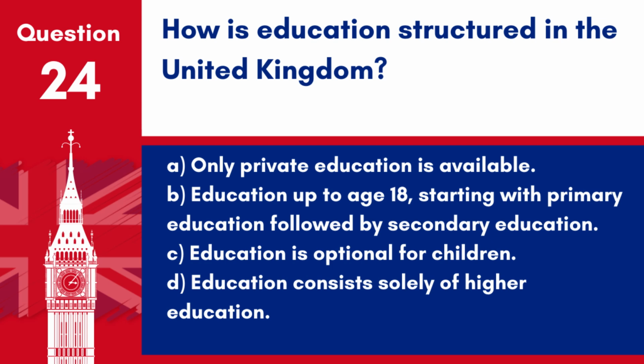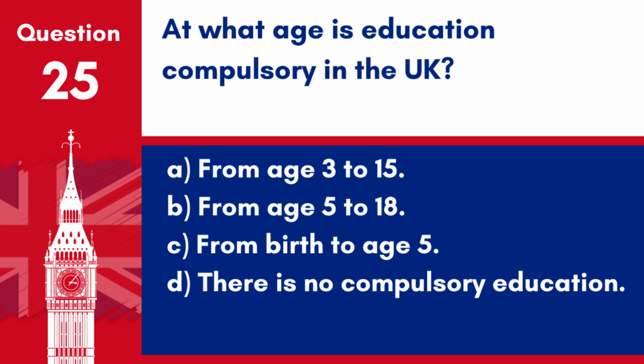C. Education is optional for children. D. Education consists solely of higher education. Answer B. Education up to age 18, starting with primary education followed by secondary education. In the UK, children are required to attend school from the ages of 5 to 18, starting with primary and moving to secondary education. Question 25.